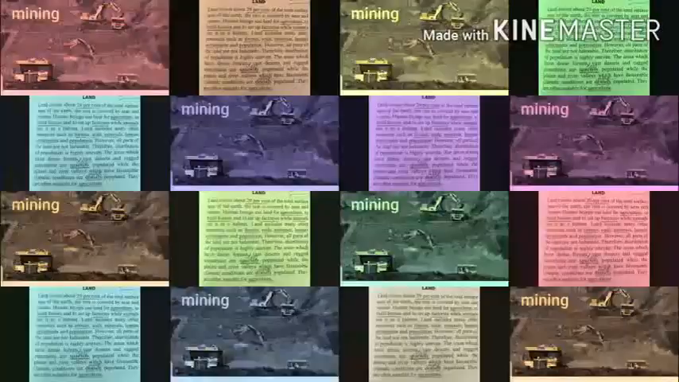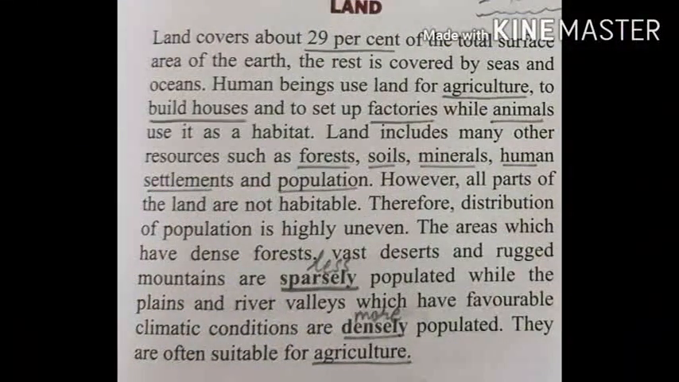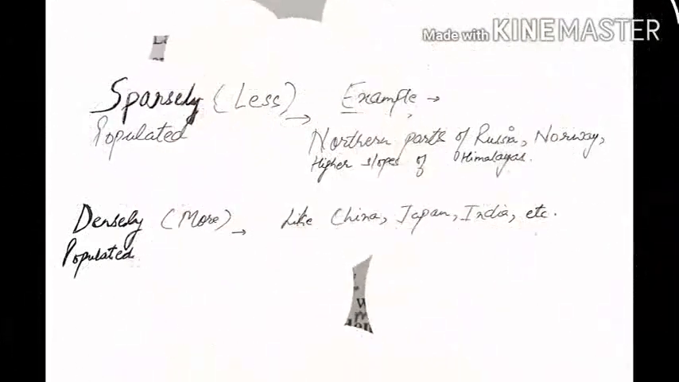Here the very important point is that the distribution of population is not equal at all places, as some areas are sparsely populated and some are densely populated. Sparsely means less populated, where the physical environment conditions are inhospitable, like the northern part of Russia, Norway, and in fact the higher slopes of the Himalayas. Densely means more populated. It means these regions are best suitable for agriculture.